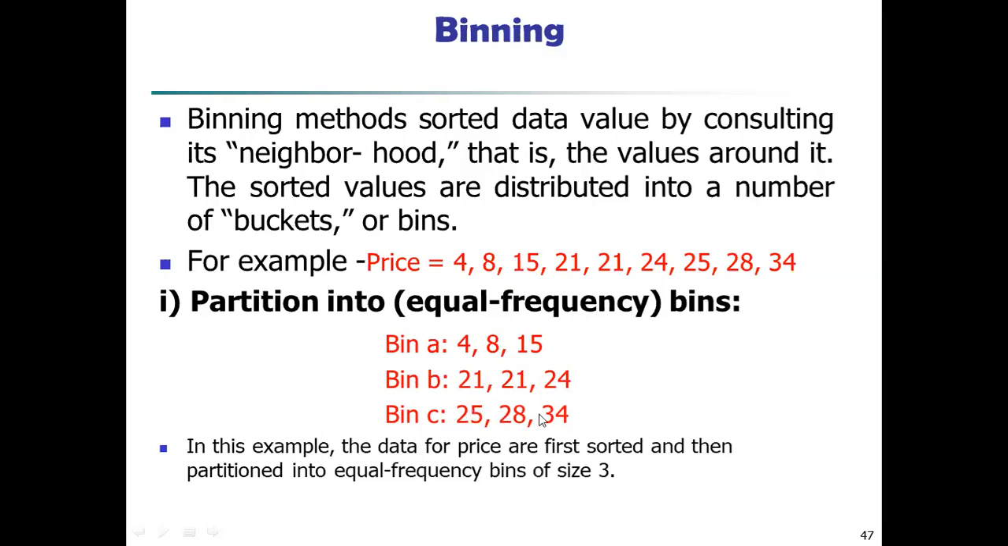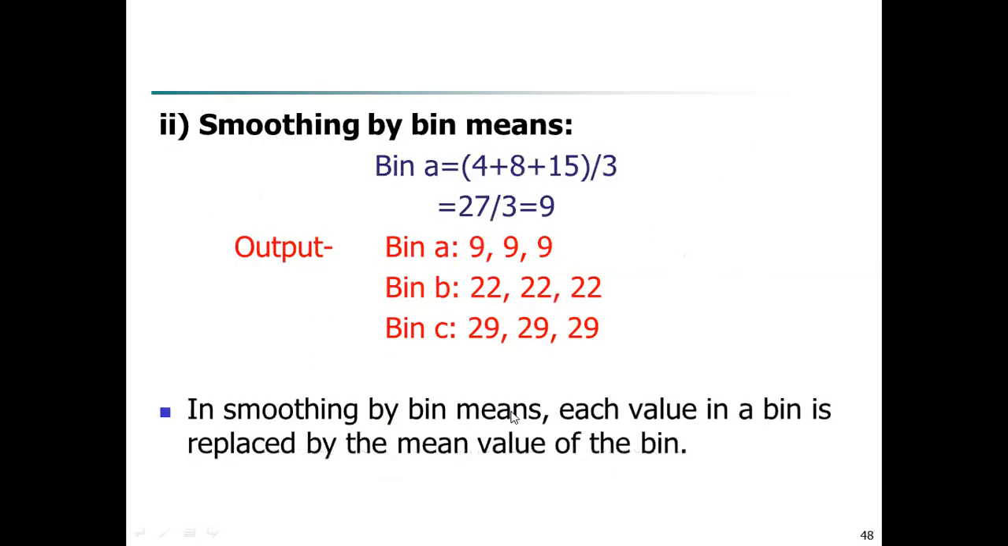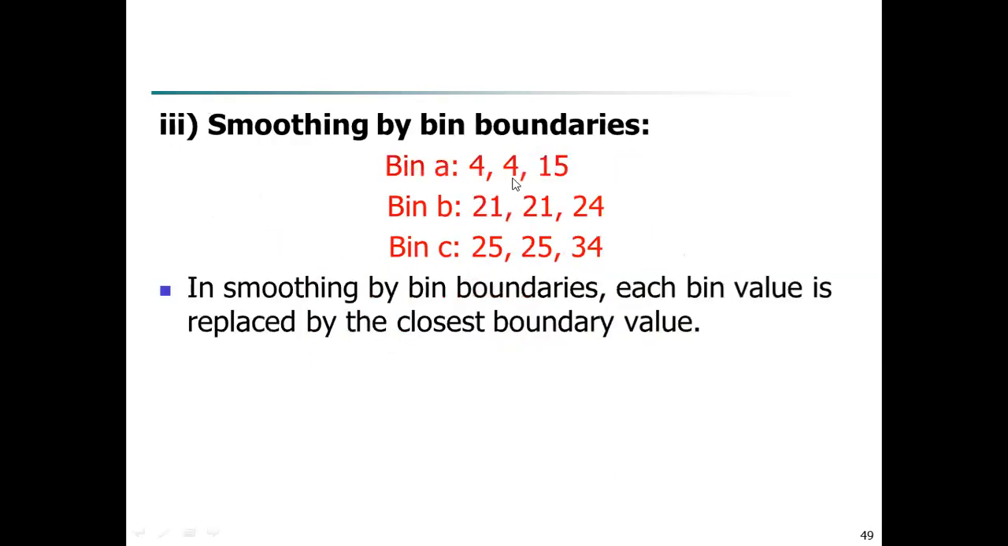Then 25 28 34, 28 और 25 में 3 का डिफरेंस है, 28 और 34 में 6 का डिफरेंस है, तो 28 किसके नजदीक है? 25 के. So replace 28 with the 25. Right, but minimum and maximum boundaries as it is. So what will be the output? 4 4 15 21 21 24 25 25 and 34. This is what the smoothing by bin boundaries is.